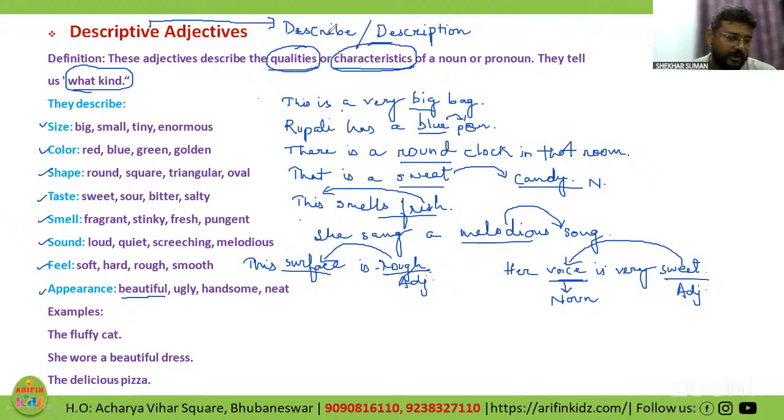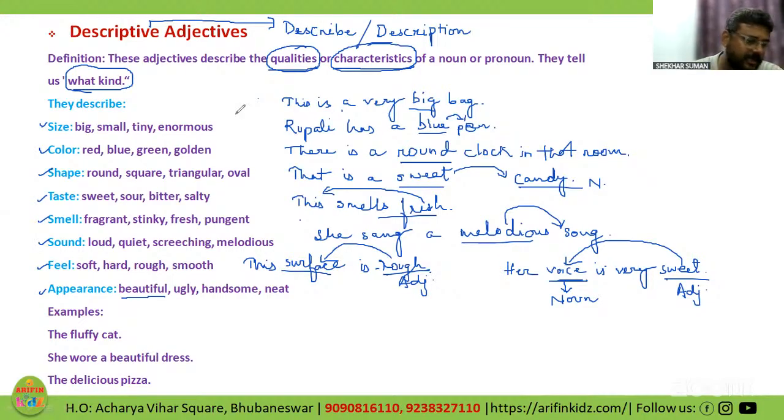Let us move ahead with a rough day. She had a rough day. So rough is qualifying the day. Day is the noun over there. His handwriting is very neat.